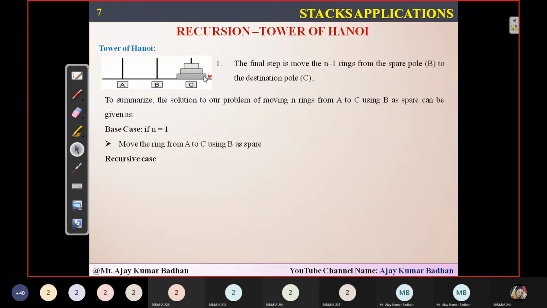Then if you talk about recursion here, now we will be using recursion to move the first disk and the second disk into the middle.